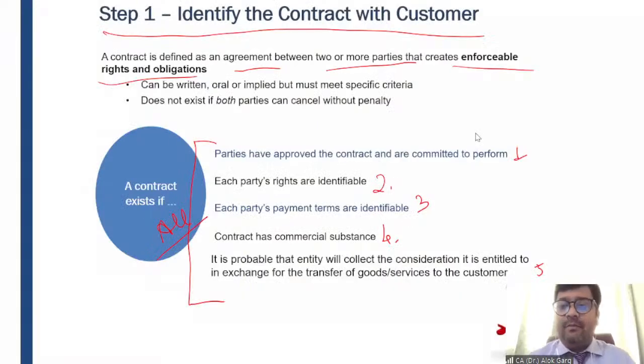So friends, we were talking about step one, identification of the contract with the customer, and we have discussed that to be covered as a contract within the purview of Ind AS 115, it should be enforceable at a court of law. I mean to say, a contract is an agreement between the two parties which can create rights and obligation between the parties, right? Which can enforce the rights and obligation between the parties.